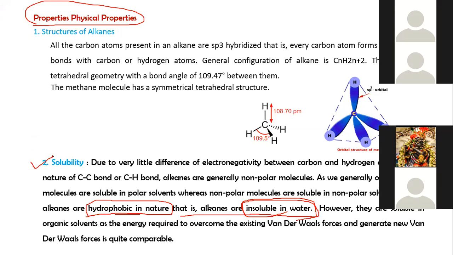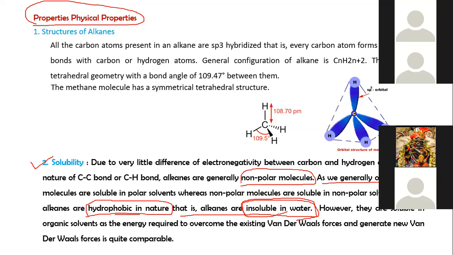And this solubility or insolubility depends upon what? The small difference between the electronegativity of carbon and hydrogen, and the covalent nature of the carbon-carbon single bond and carbon-hydrogen single bond. So alkanes are non-polar molecules.